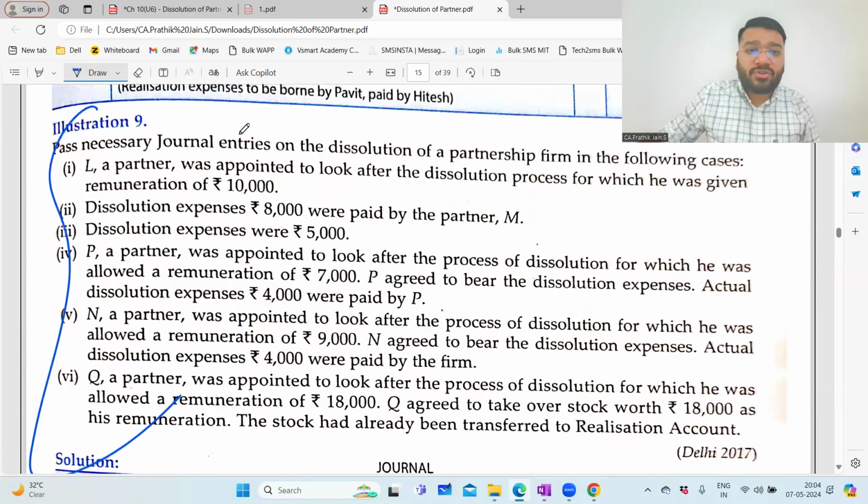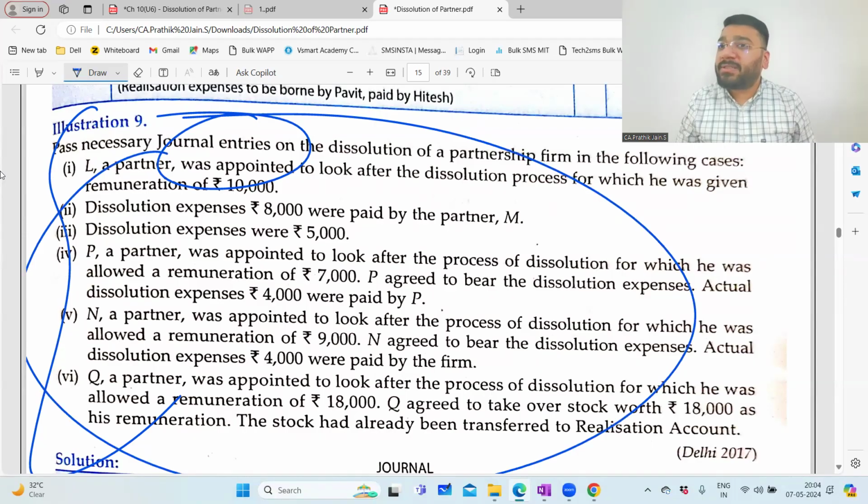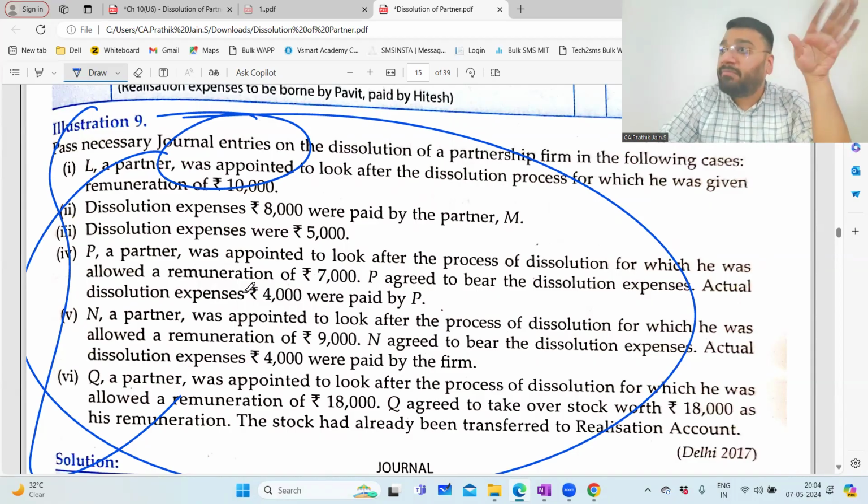See, again, so many entries, so many questions on the realization expenses. So it's my humble request to all of you that before you come to the next class, the remaining 3 classes which are there, class 4, 5, 6, please watch them and come. And all the questions from this topic, you have to finish by next class. At least a majority of the questions, finish them, so that we spend 2 or 3 more classes on the new concept, a brand new concept, where I'll go even more slowly. We'll get a command over that.